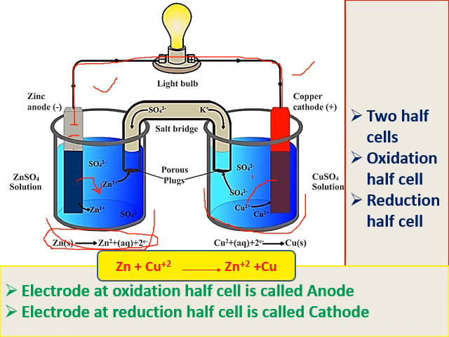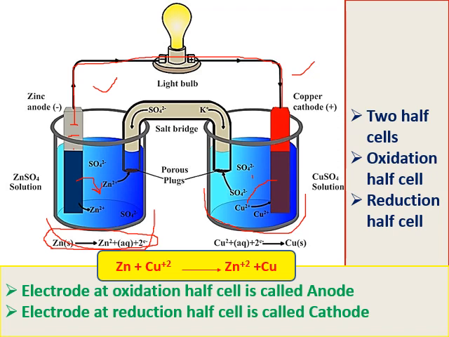So where the oxidation takes place, that electrode is called anode. Remember it, it is a very important thing, whether it is an electrochemical cell or an electrolytic cell, where the oxidation takes place, that metal is called anode. So here at the zinc surface oxidation takes place, that's why it is called anode. Here anode gets negative charge. Why does anode get negative charge? Zinc is losing electrons, that means on the zinc surface negative charge is developed, that's why zinc is negatively charged, and here oxidation is taking place, that's why it is called anode.